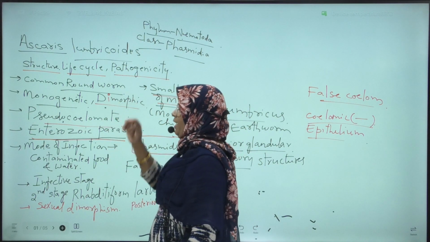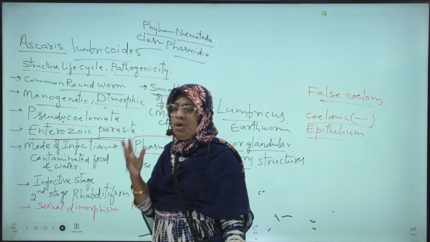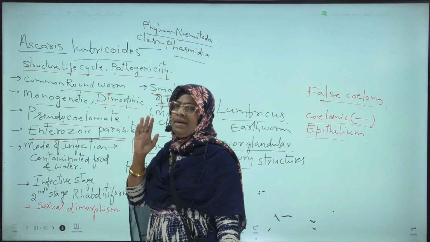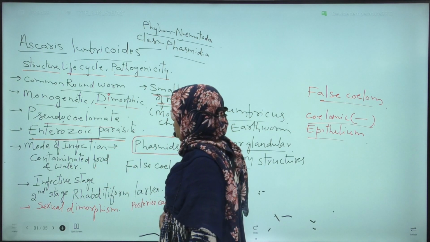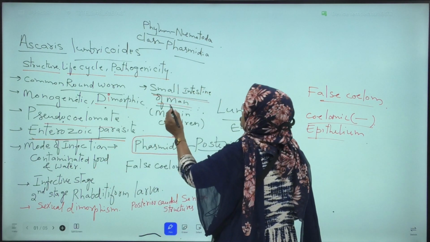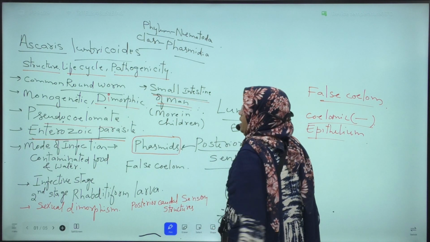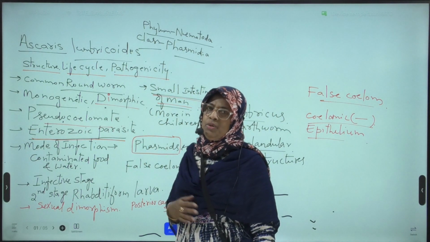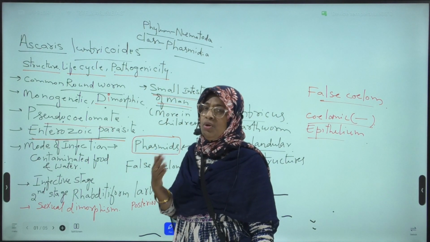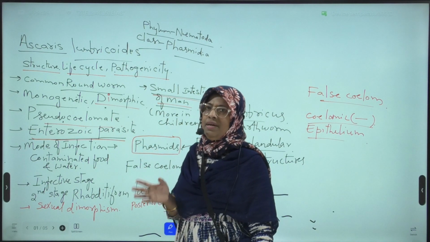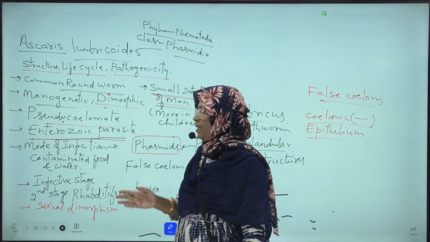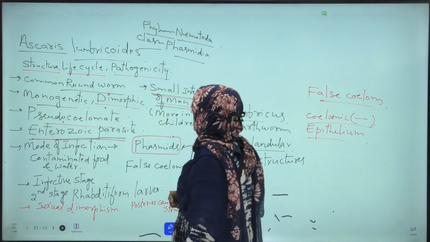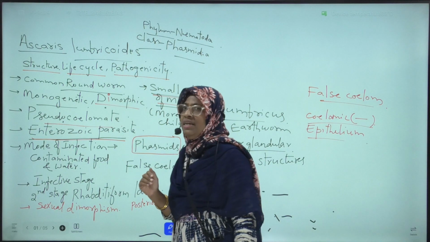Next, it is a dimorphic parasite, means it occurs in two forms, male and female. It is a monogenetic parasite, completes its life cycle in a single host. It lives in the small intestine of man, more in children, and it is cosmopolitan in distribution, means it is worldwide in distribution. It is especially seen in children.